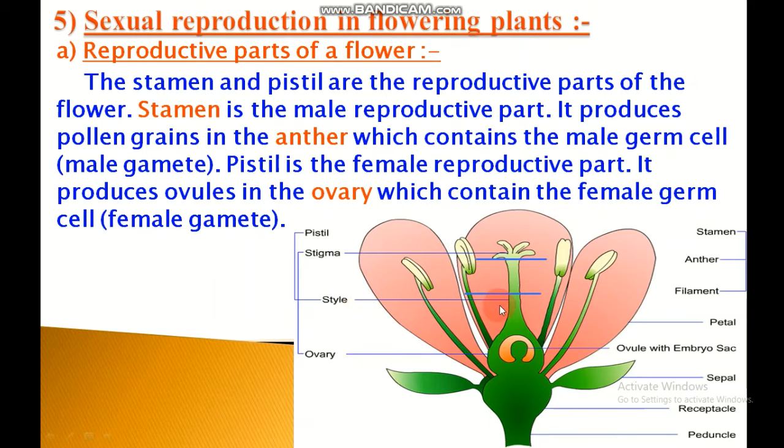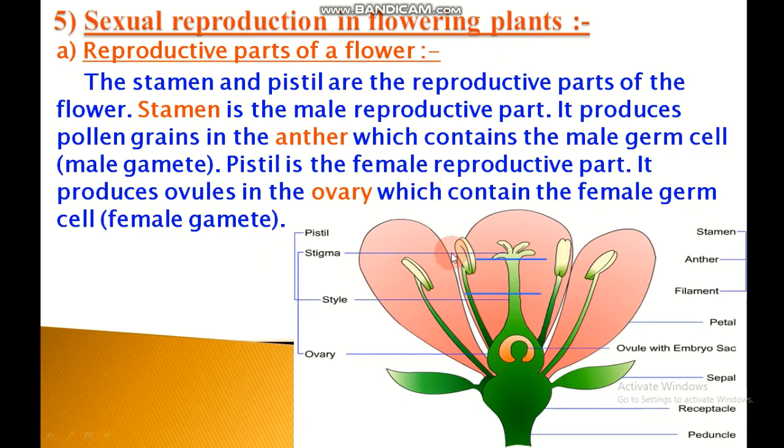Then style is the middle part of the carpel. Style is a tube which connects stigma to the ovary. The swollen part at the bottom of a carpel is called the ovary. The ovary makes ovules and stores them. Ovules contain the female gametes.